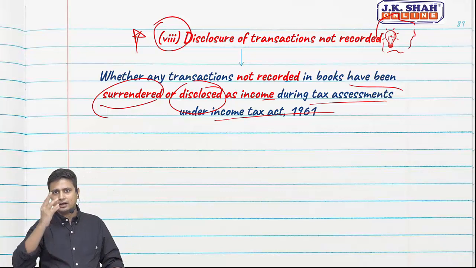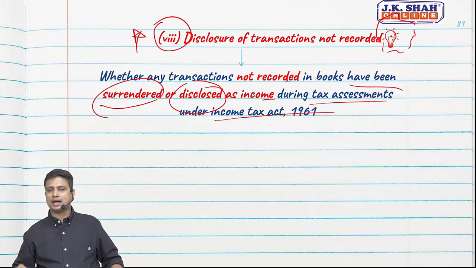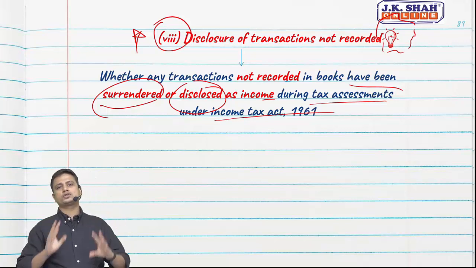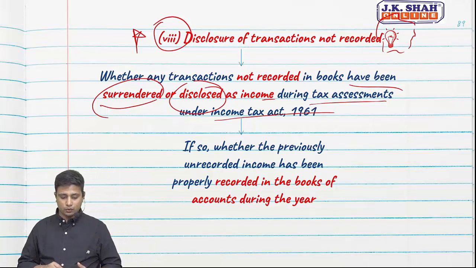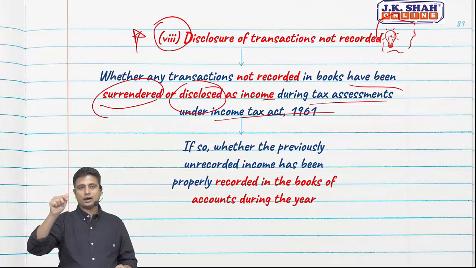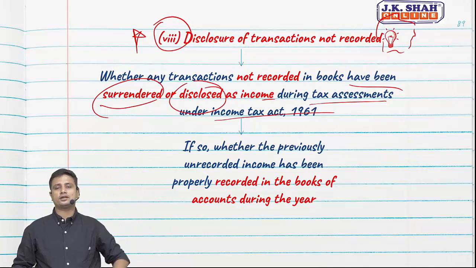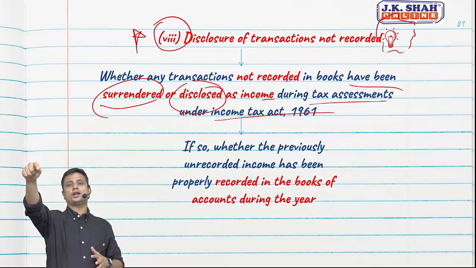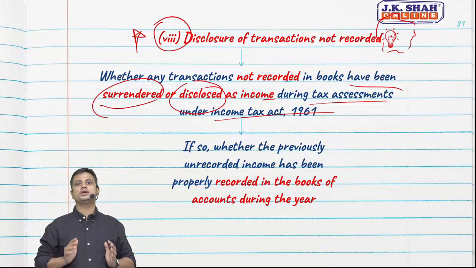So for example, we had an undisclosed income, let's say of 25 lakh rupees. We had not paid tax, we had not accounted in the books of accounts, but when the tax assessment was going on, we disclosed the same and we surrendered the same. Now, whether the previously unrecorded income has been properly recorded in the books of accounts during the year. So in case you have disclosed any undisclosed income or surrendered, then we need to ensure that the unrecorded income has also been accounted in the books of account during the current financial year.